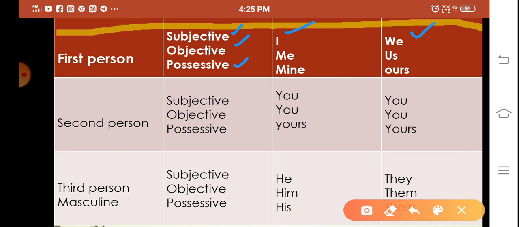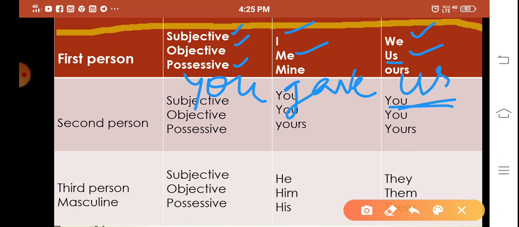The first person can also be in the objective case, that is me. You gave me the pen. You is the second person, me is the first person. And you gave us pencils. So again, you gave us means it is in the objective form.